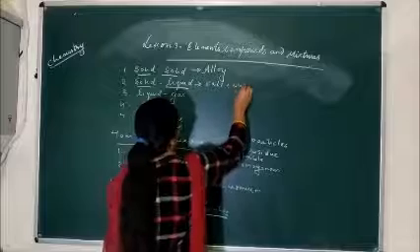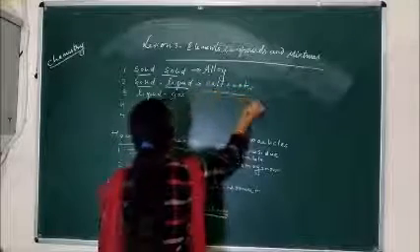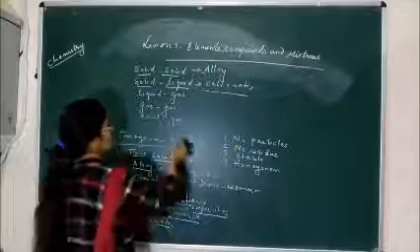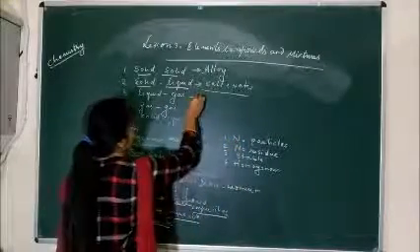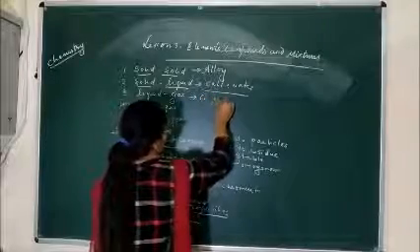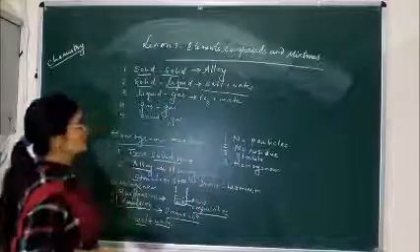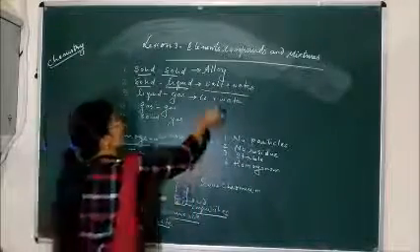Here salt is the solid and water is liquid. In liquid-gas, we take the example of carbon dioxide dissolved in water to form soda water. So here the CO2 is the gas and the water is the liquid.